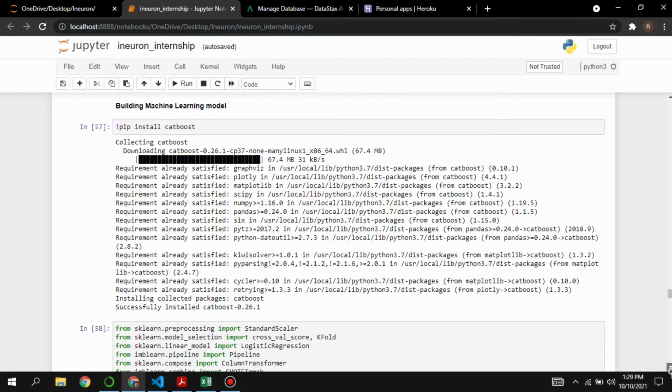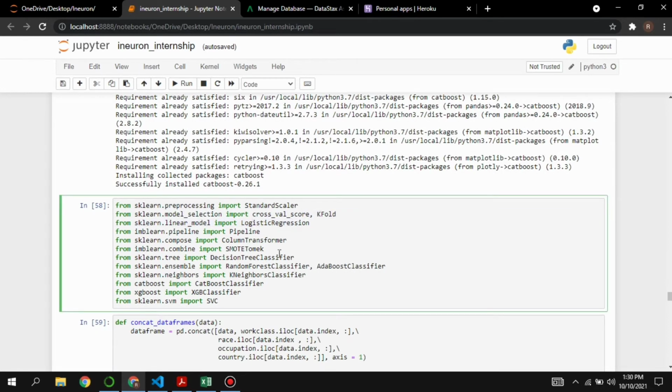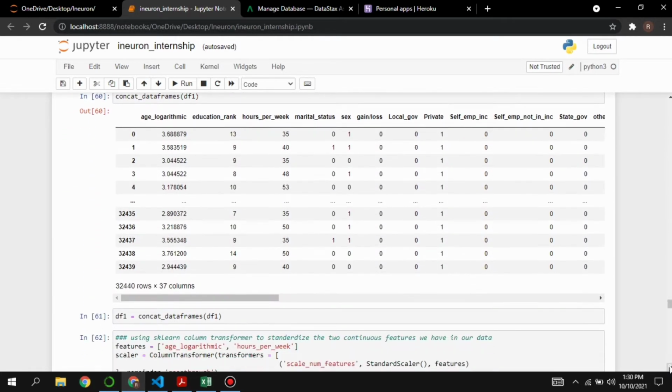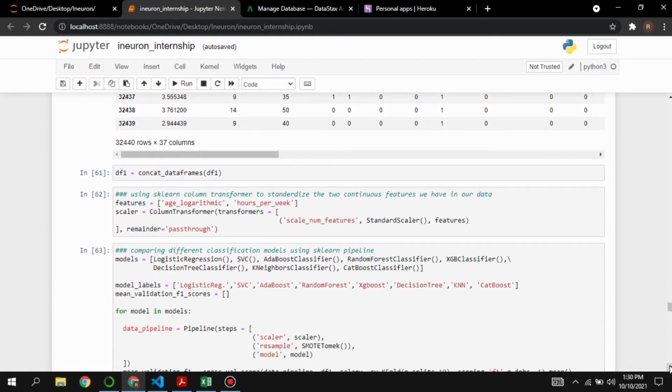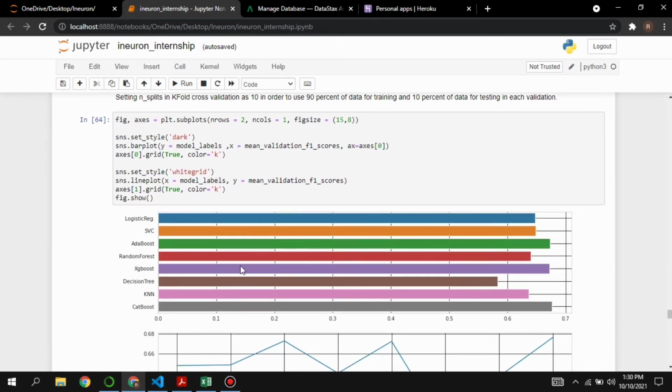Then we imported different types of machine learning models like logistic regression, decision trees, random forest, k-neighbors, CatBoost, XGBoost, SVC, so that we can compare each of them and perform hyperparameter tuning on the best performing model. This is how we compare different types of models by using a for loop, and these are the results that were obtained.